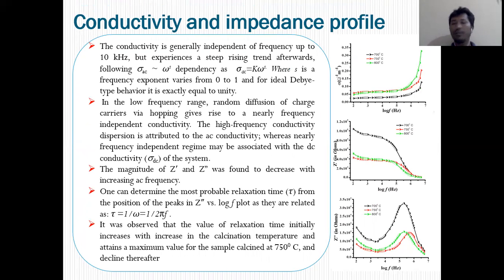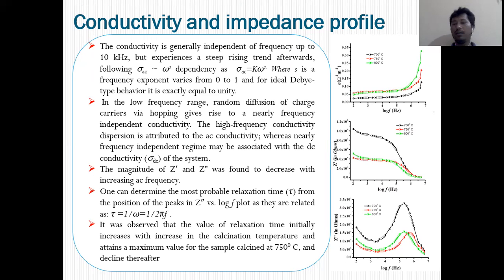Then we studied the conductivity response, and it was found that the whole conductivity nature can be divided into two parts. One is the DC part, which is the low frequency region, and in the high frequency region we found the AC part. The AC conductivity arises at high frequency and shows Debye type behavior, and sigma AC, the conductivity of AC, is proportional to omega to the power S, where S is a frequency exponent and it varies from 0 to 1.